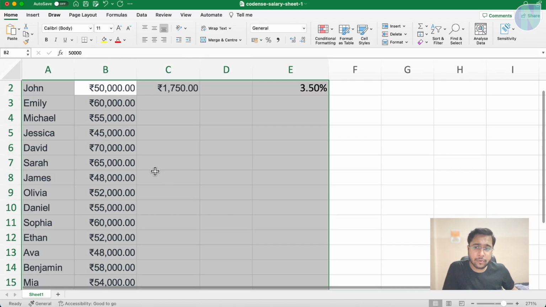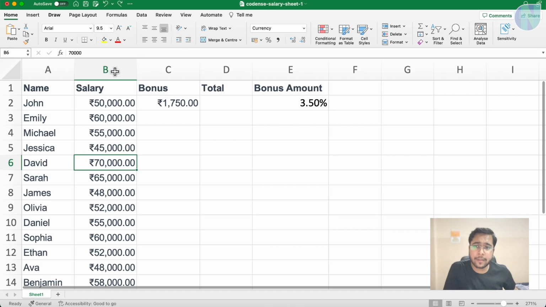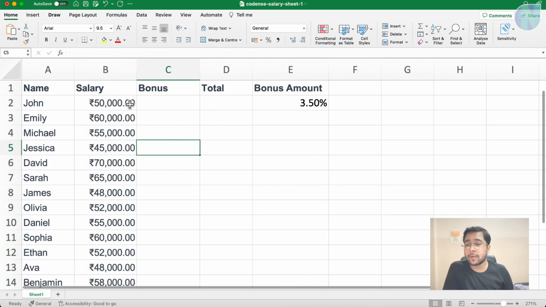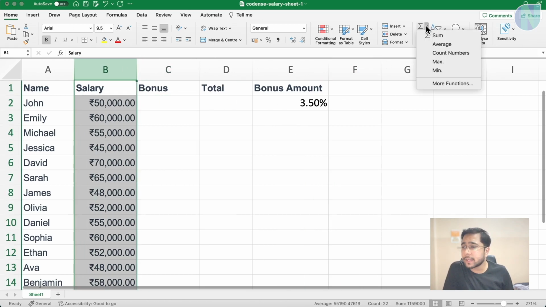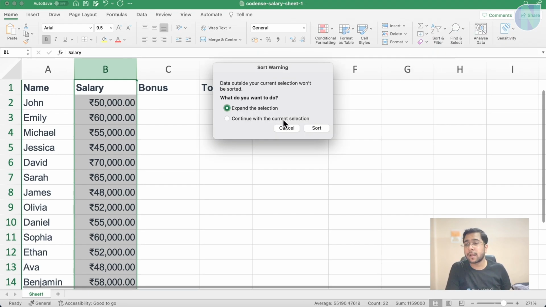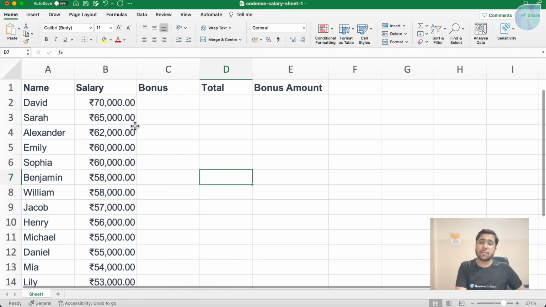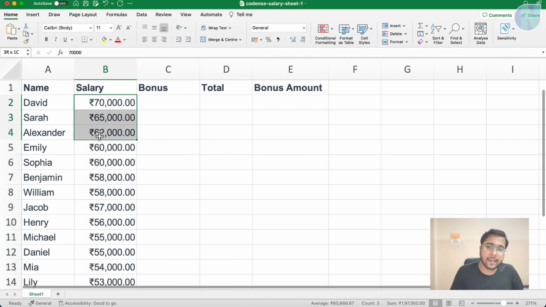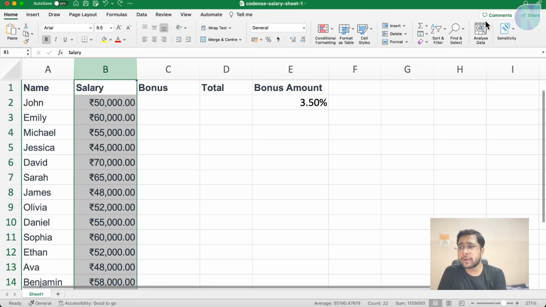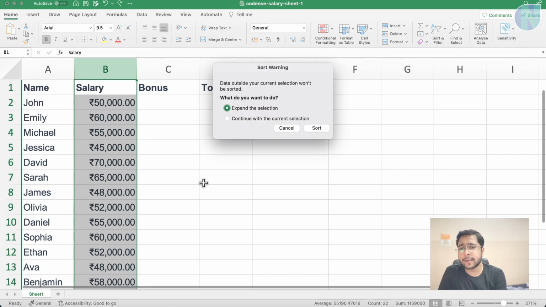If I press Ctrl Z and again come here, select it, and do sort. Let me remove this formula here and select sort. No, sorry, this is the sorting, and I will make it larger to smaller. And if I sort it, you can see it will make it 70, 65, 62, 66, 7, 58. Yes, so you can sort it in ascending order or in descending order.